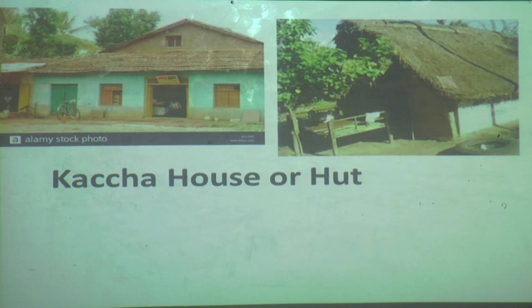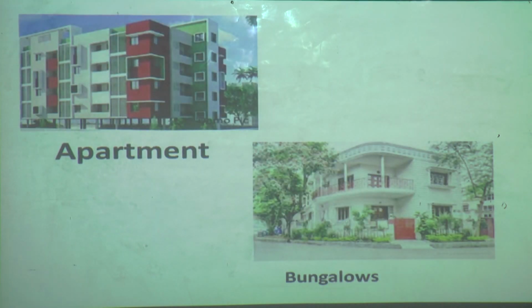Kacha house is also known as a hut. Now, kacha houses are commonly found in, yes, where? Tell me students. Yes, commonly they are found in villages. So it is not very strong, so it can't face storms, and heavy rain can destroy these huts. But villagers happily live in a small hut or a home made of clay or mud. Understood everyone? Now we will see another type.